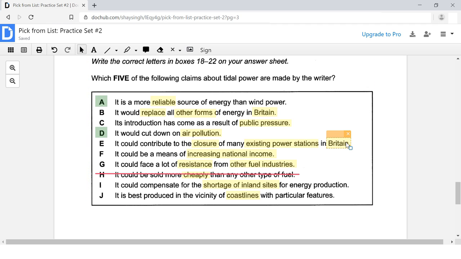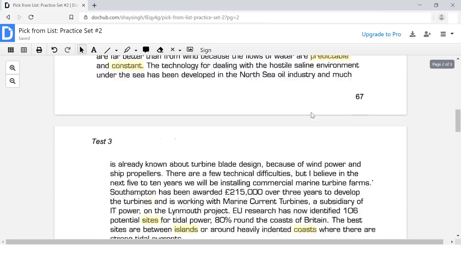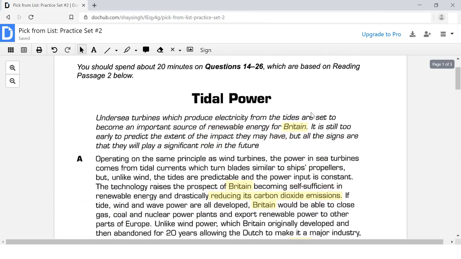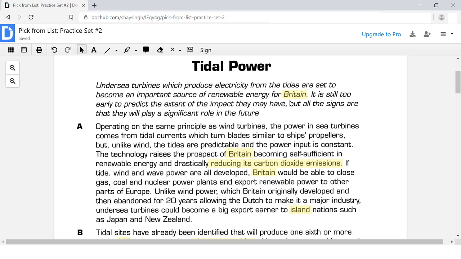And here the word Britain appears again, so let's also read that answer choice. It says it could contribute to the closure of many existing power stations in Britain. Okay, I don't see that so far either. So let's move on to the next area in which the word Britain appears, which is over here.